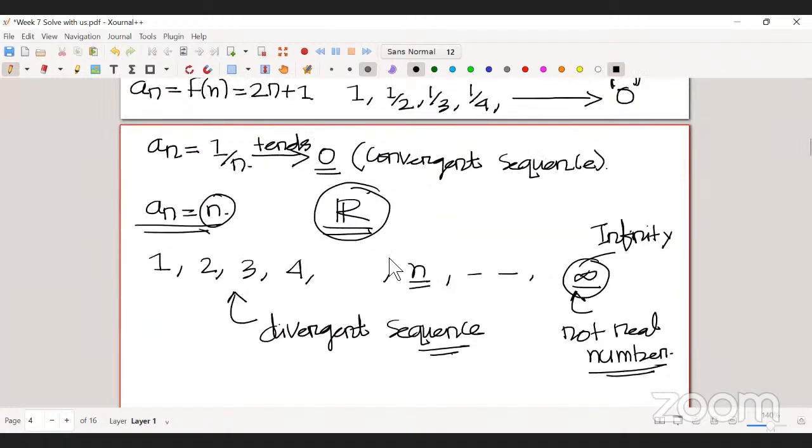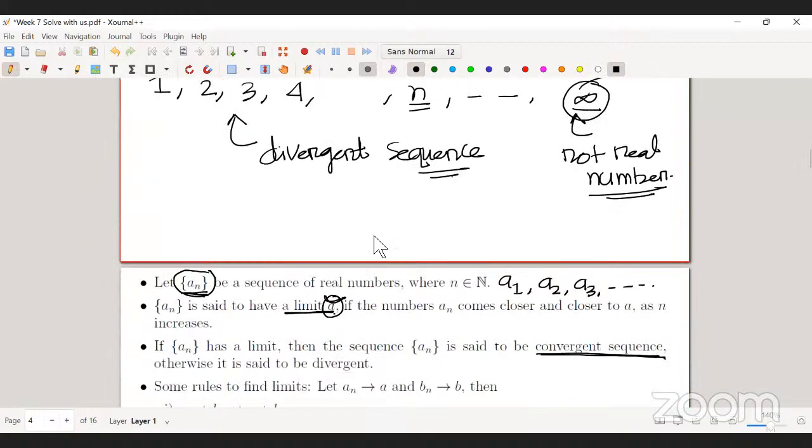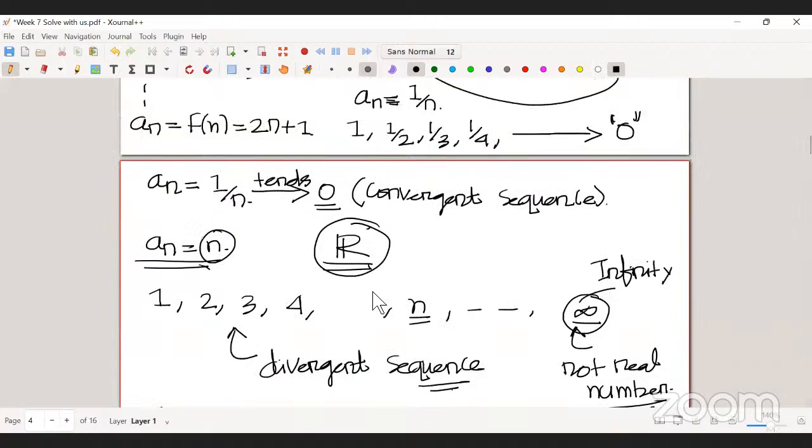So this sequence an is similar to n; minus n will also be a divergent sequence, correct? Yes, because if you increase the value of n, it's going towards negative infinity. So similarly, you can say that an equal to minus n is also a divergent sequence. And with the same logic, you can say that an equal to minus 1 by n converges to 0.